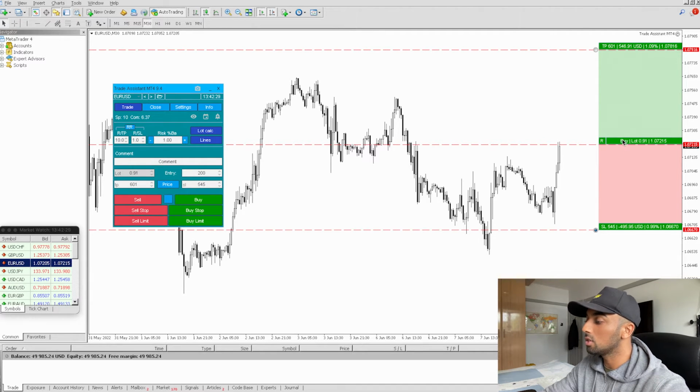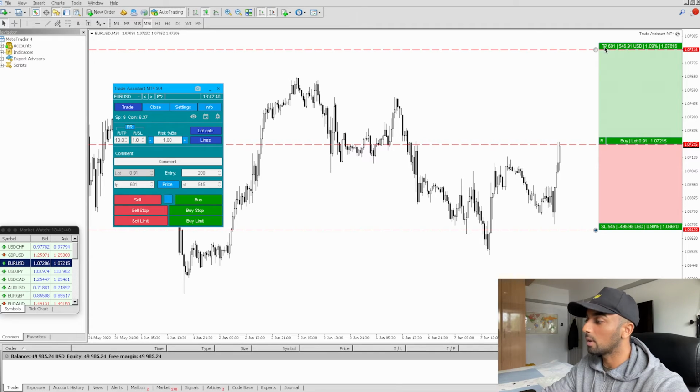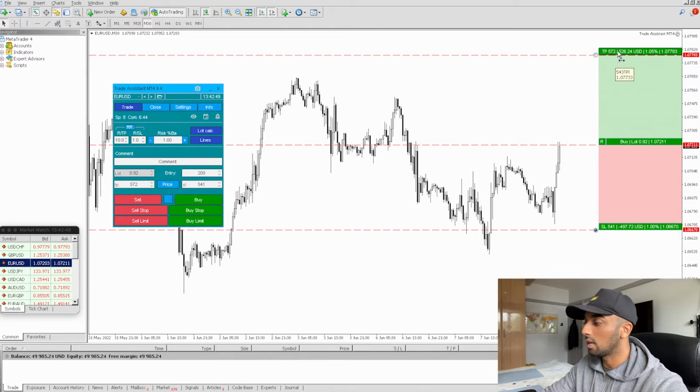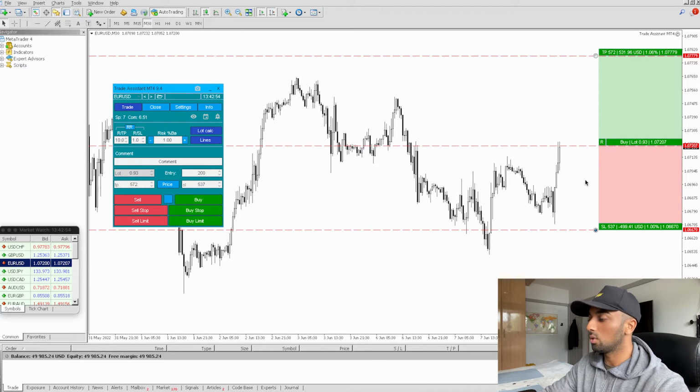And now what we're going to do is also think of where we want to take our profits. Because remember, in trading it's not only just to take a trade, but of course to take the profits, okay? So for example, this line here where it says TP, also known as take profit, is where if price reaches that level, we can take our profits, okay? So say for example, we're going to set it up around here, just for argument's sake. And at this moment in time, we want to execute this trade. So the trade is now ready to be executed. We will execute at this level of market price. So we're going to hit buy and I will show you guys what happens.